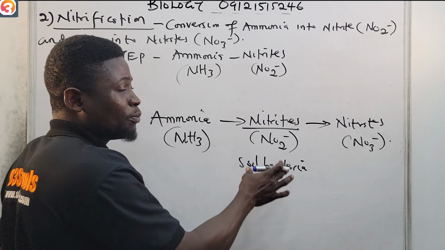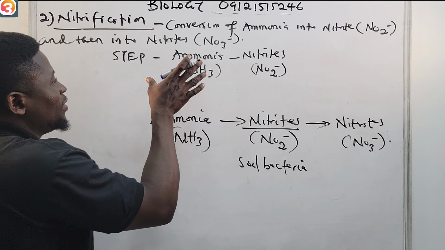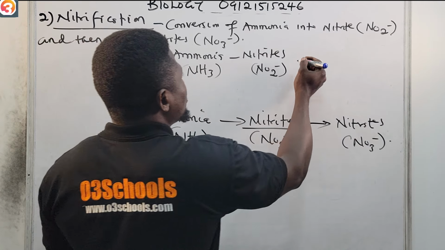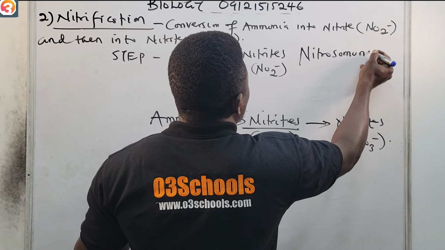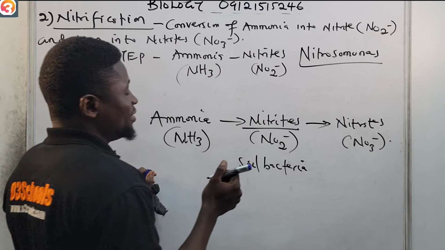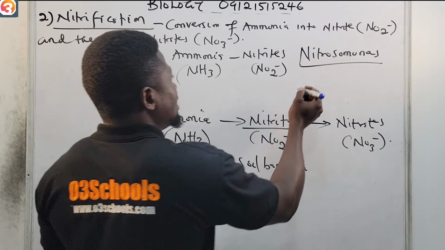What bacteria does this? It's called nitrosomonas. So the conversion of ammonia to nitrite is done by nitrosomonas. We also have nitrosococcus, which also does this.